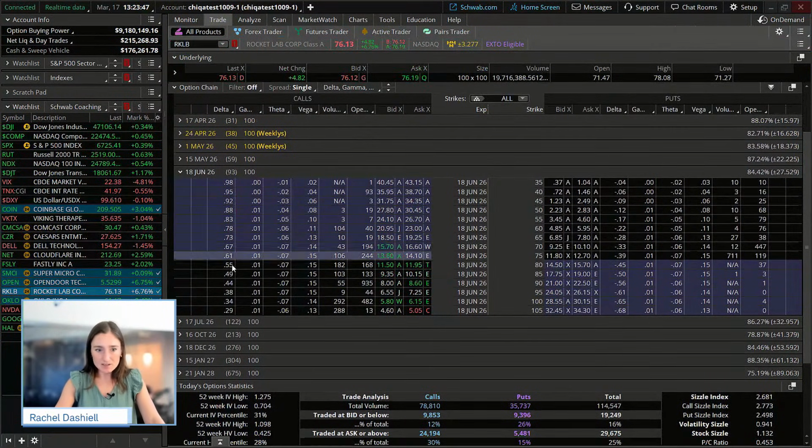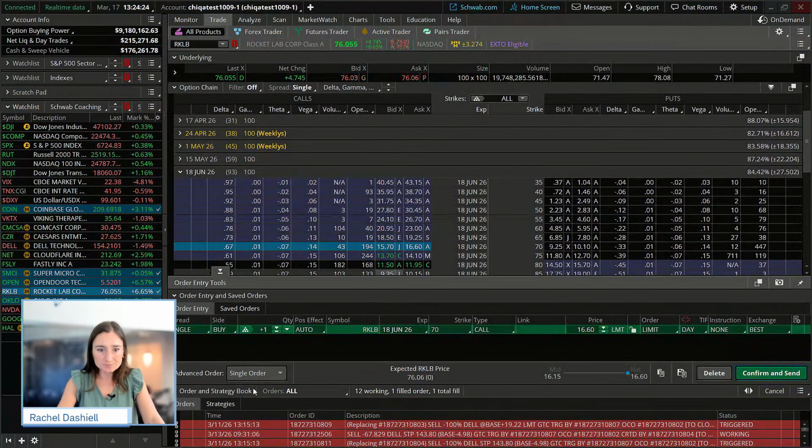And then we can use our delta to select our strike price to look for a little bit more intrinsic value, maybe a little bit more of a move in our direction if the stock does move in our direction. So let's look at the 70 strike call on this one. We're going to look for a delta of 0.67. This one's going to be $6 in the money. We have a pretty tight spread there and a decent amount of volume, but the main thing we're going to look for is that spread on the bid ask. So we're going to click on that one.